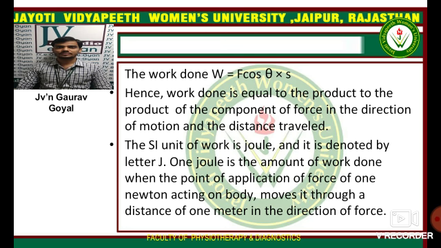The SI unit of work is joule, and it is denoted by the letter J. 1 joule is the amount of work done when the point of application of a force of 1 Newton acting on a body moves it through a distance of 1 meter in the direction of force.